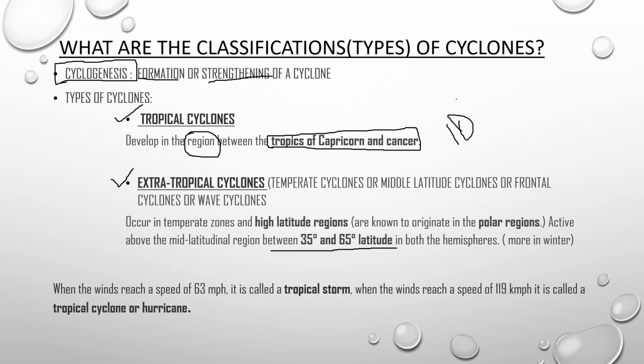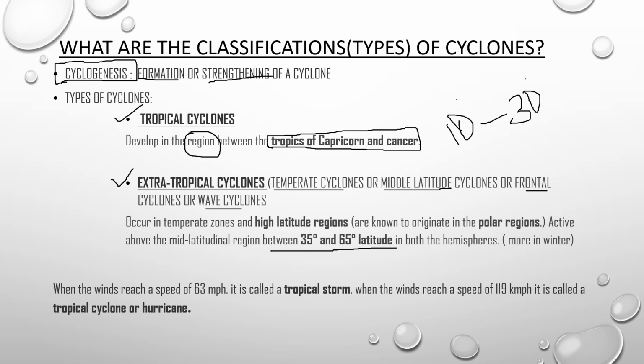Tropical cyclones, which I did not write here, are from 10 degrees to 30 degrees latitude. You'll understand the differences when you read about the differences between tropical cyclones and extratropical cyclones. Extratropical cyclones have different names. They are also called temperate cyclones, middle latitude cyclones, frontal cyclones, or wave cyclones. So these are the types of cyclones based on the region where they occur.